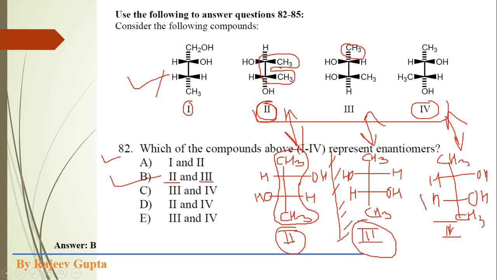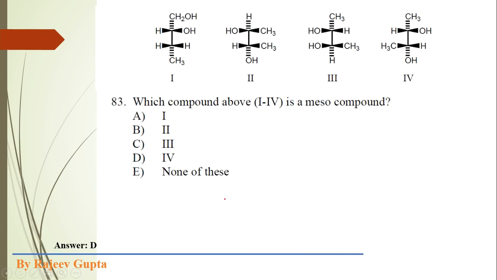Obviously structure 4 contains a plane of symmetry, where this half is the mirror image of this half, and it contains two chiral centers. This carbon is a chiral carbon and this carbon is a chiral carbon. So this structure contains two chiral centers and one plane of symmetry, so this is a meso compound. Our correct option is option 4, that is option D.